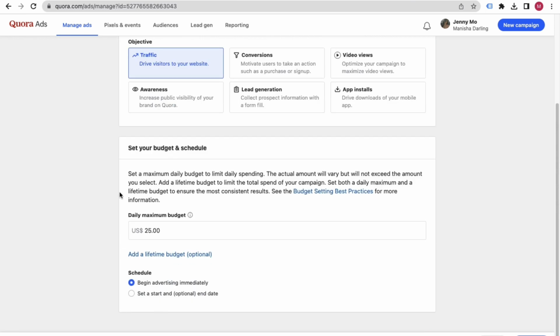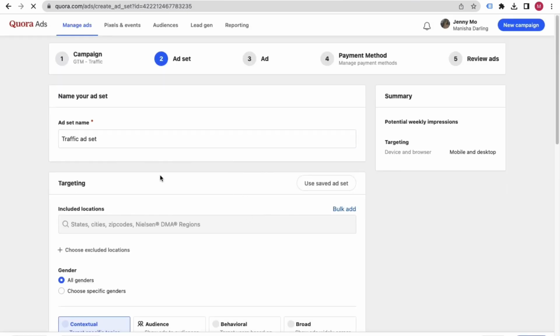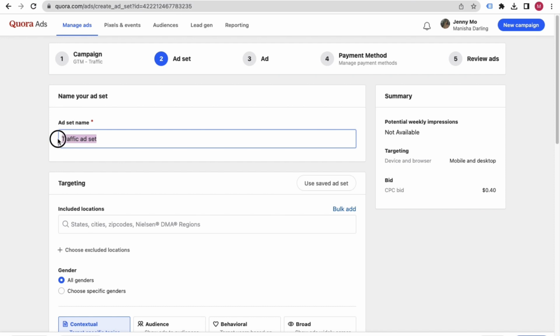Then you can set the budget. It may show you in your currency. You can just start with $5. Just click on this continue button at the bottom, and then here you can set the ad set name, GTM ad set.